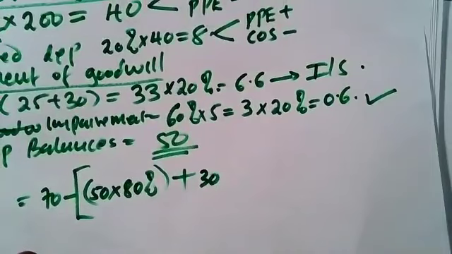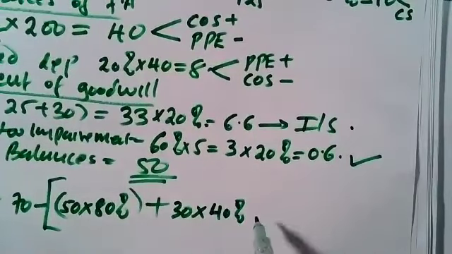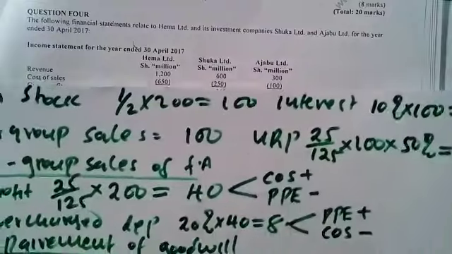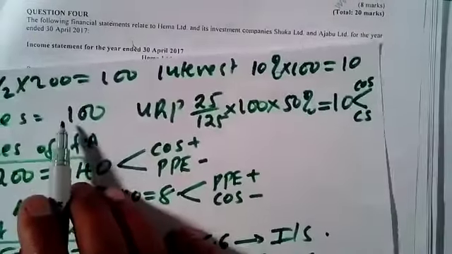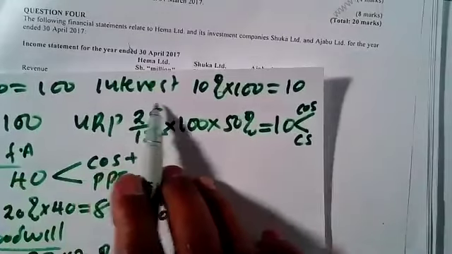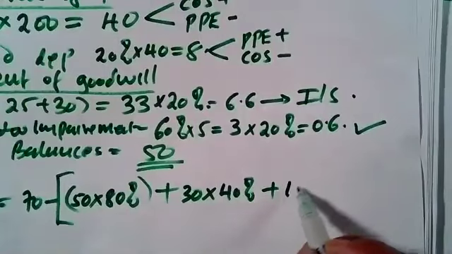Of this 30, 40%, because the parent is controlling that associate, 40% goes to the parent. Plus, the parent itself gave out a loan. We had a loan stock here, of which half of it, which was 100. So the interest receivable by the parent was 10. So that means that interest was already included there, 10.